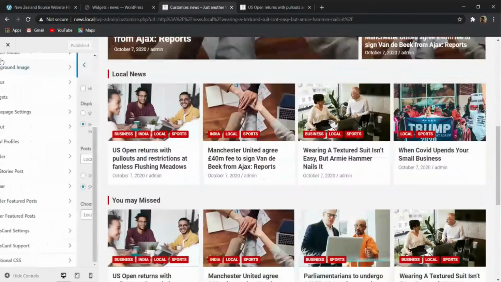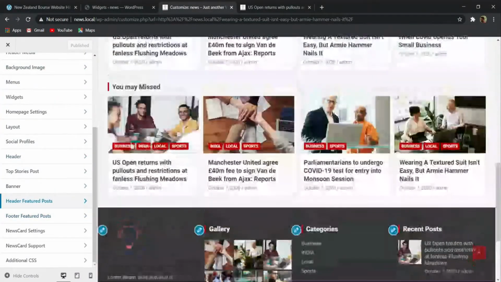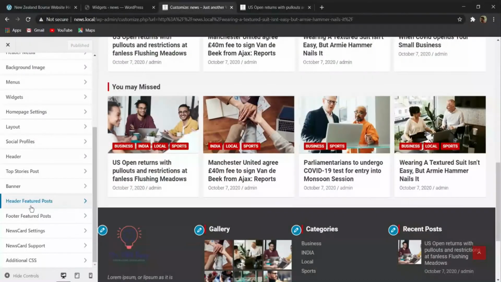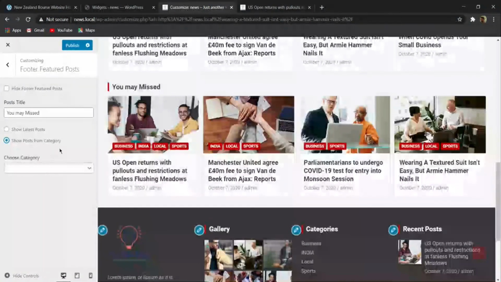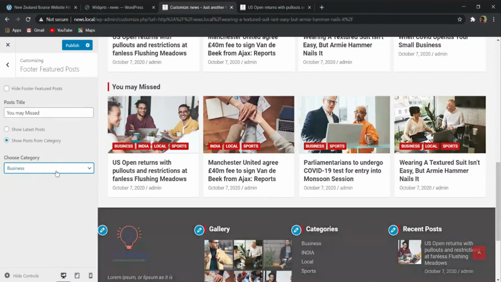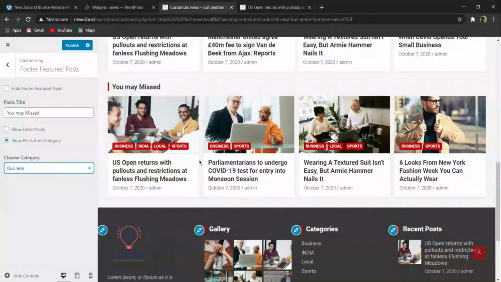And then let's go back, and here is the footer feature post you may have missed. So basically you can also customize it. So post from different category you can select. And then if you want to make it business or anything, then also you can give it from here.